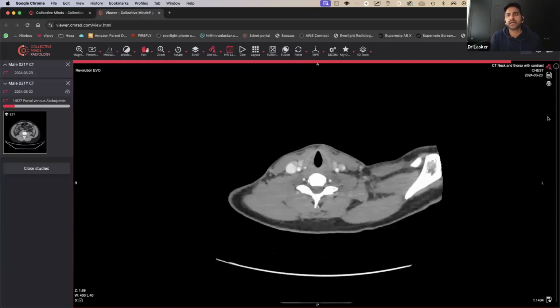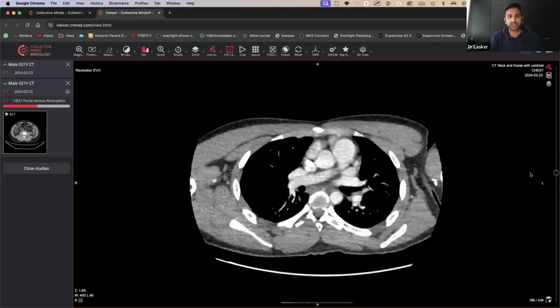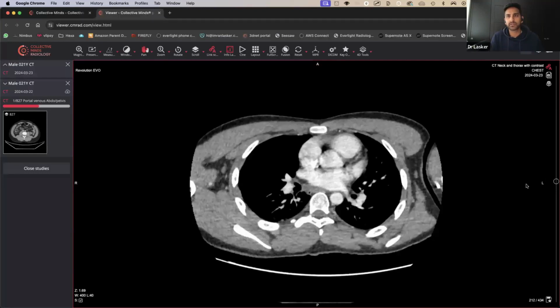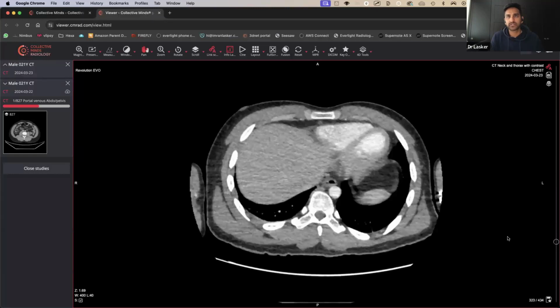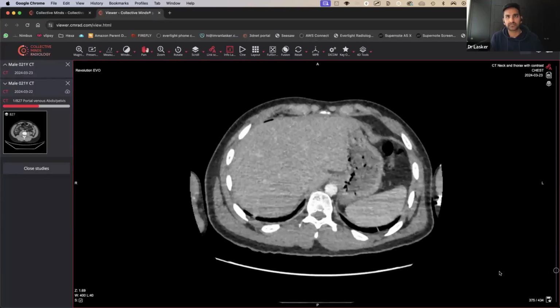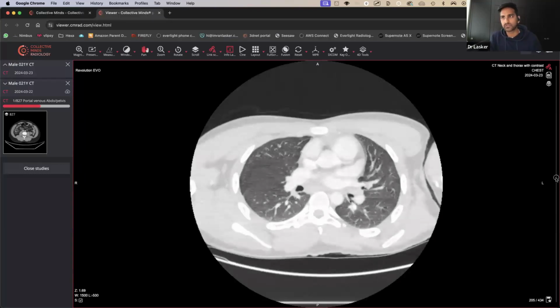They were young. And I guess we just start from the very top and make sure that we haven't seen anything grossly abnormal anywhere. Actually, at the moment, it doesn't look like we have any enlarged lymph nodes anywhere, so I think we're okay on that side of things. No enlarged lymph nodes. Let's go to the lung windows and see what they look like.